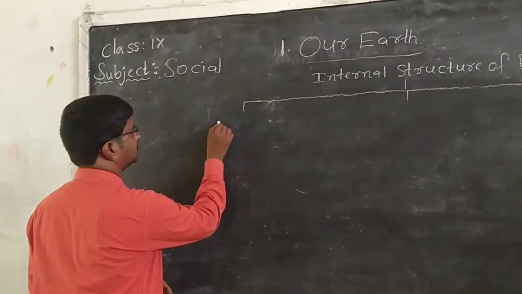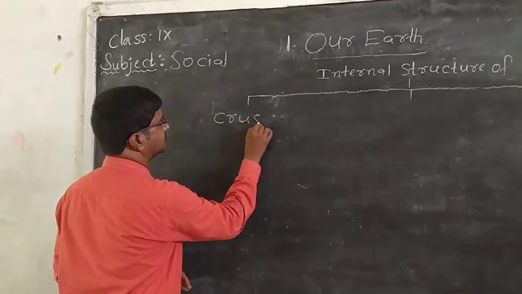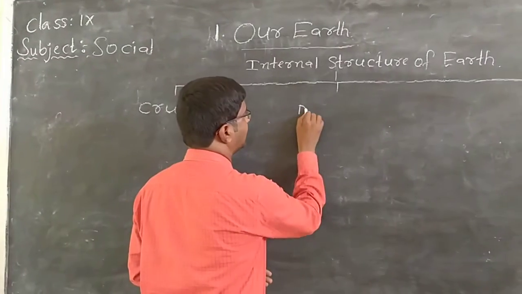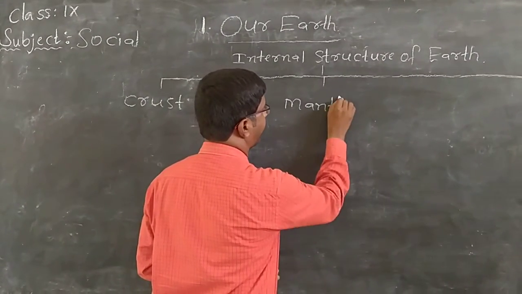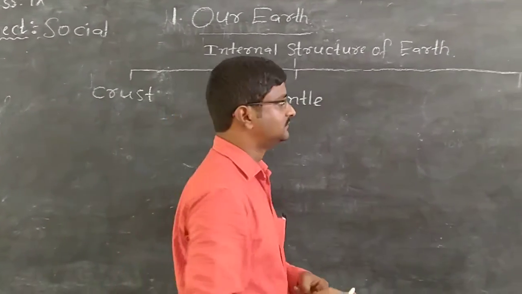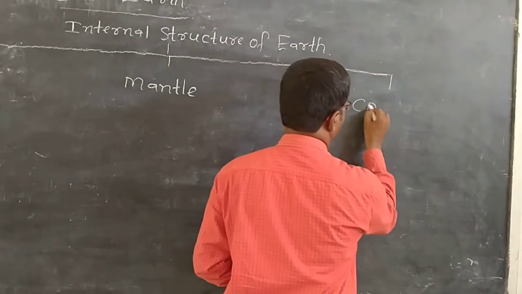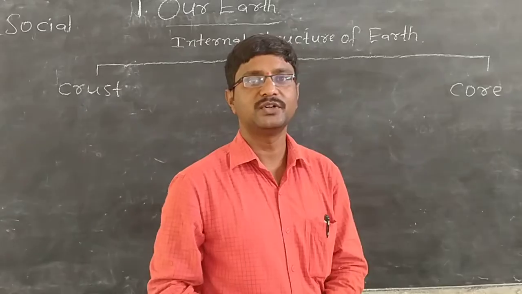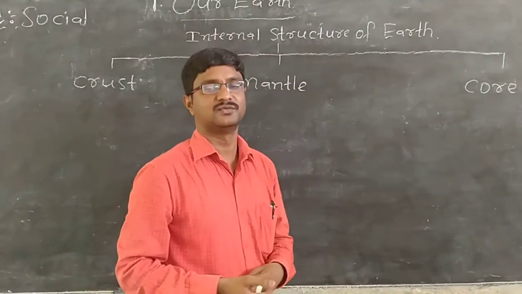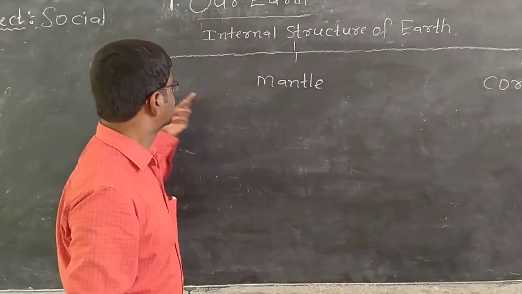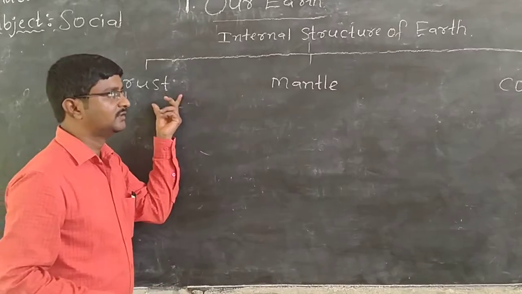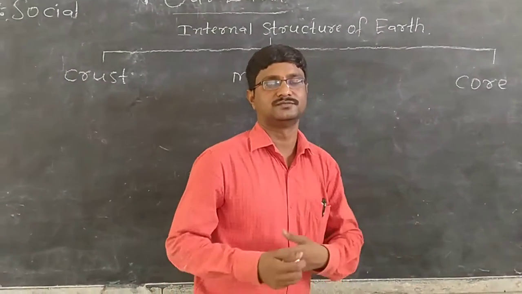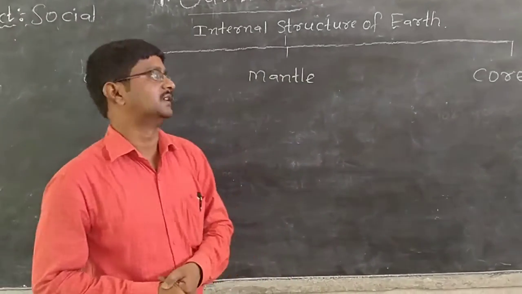One is crust, second mantle, third core. So the Earth is made up of 3 main layers. What are the 3 main layers? Crust, mantle and core. So let us learn one by one.